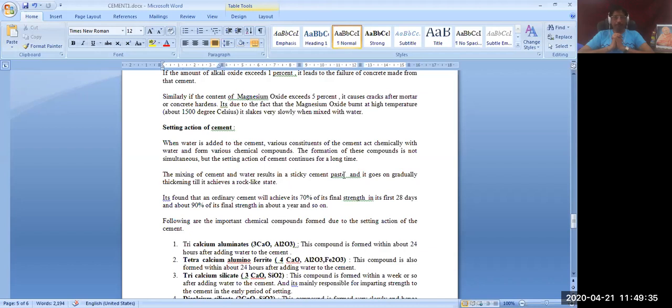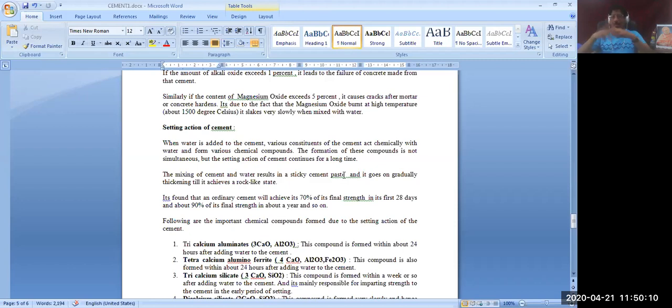That you should know. Now, there is something called the setting action of the cement. I have already explained. Setting is nothing but this: when you add water to the cement, first a paste will be formed. That paste will be in the plastic state. Then it enters the stiffened state. Then it will enter the solid state. This process of transformation of the cement and water paste into the stiffening and solid state is called the setting action of the cement.